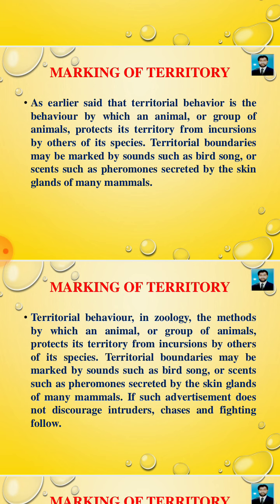Clear? They mark their territory. Territorial boundaries might be marked by sounds such as a bird song or scents such as pheromones secreted by the skin glands of many mammals. Lions have also set their specific territories so no other lion can enter this specific area.